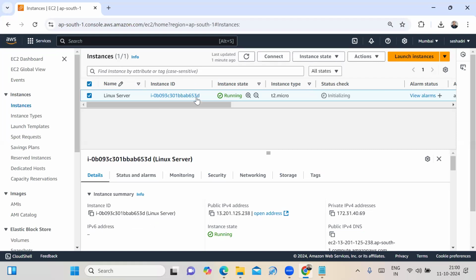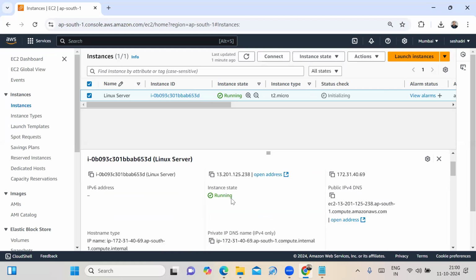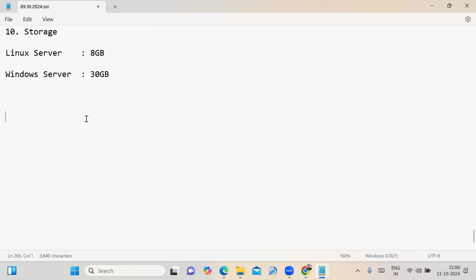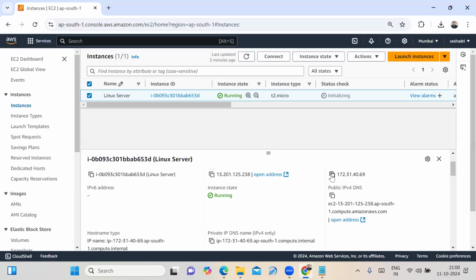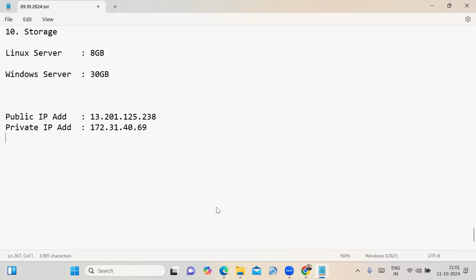Instance ID, the same instance ID is here also. Public IPv4, private IPv4, instance state, public IPv4 DNS, all the details are showing. See that? I want to note down the public IPv4 and the private IPv4 for this Linux machine. I copy the public IP address and paste it here in the notepad. This is the public IP address. I also want to note down the private IP address. See, for my machine, this is the private IP address. Copy the private IP address. I'll paste it here. Okay.